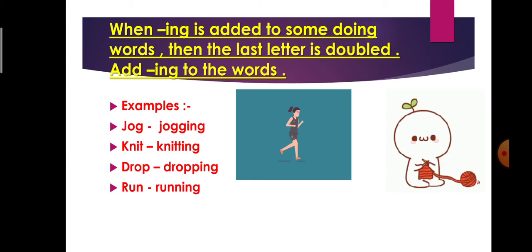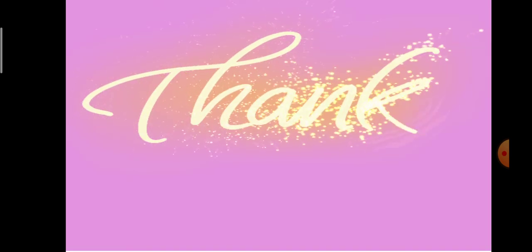We will add ing and repeat this P one more time. It will become D-R-O-P-P-I-N-G, dropping. And the next word is run, R-U-N. If we add ing, then we will double this N. Now it will become R-U-N-N-I-N-G, running. Thank you so much.